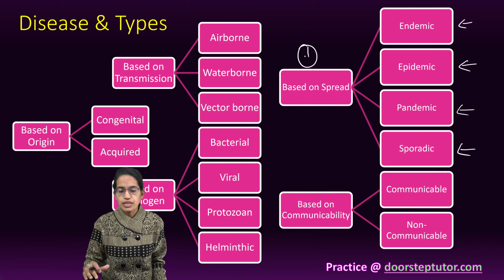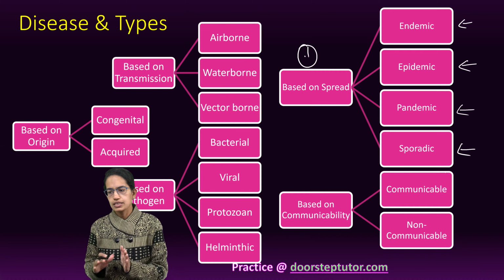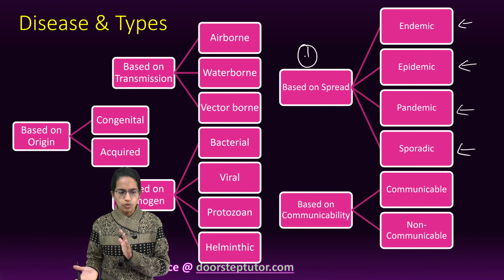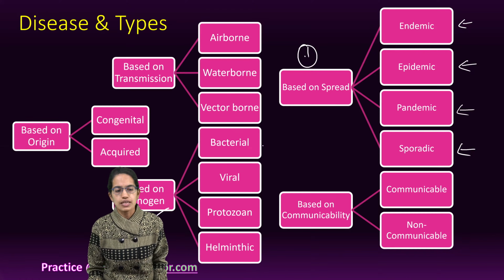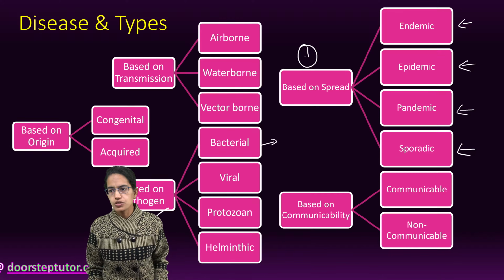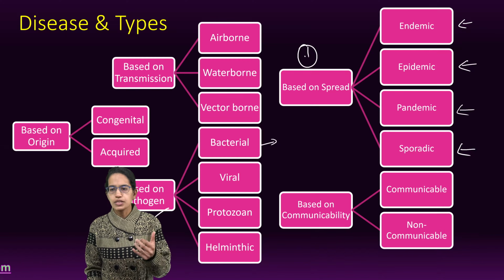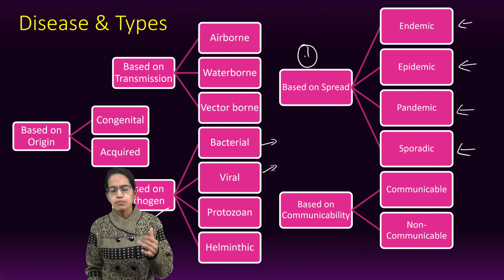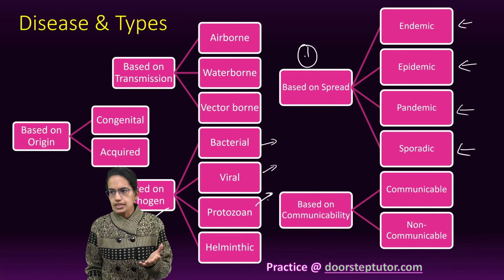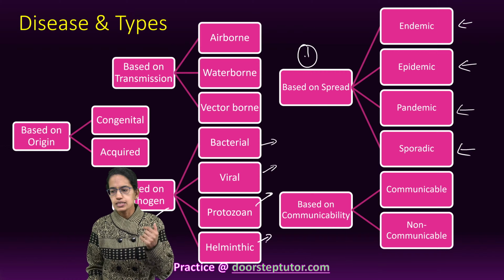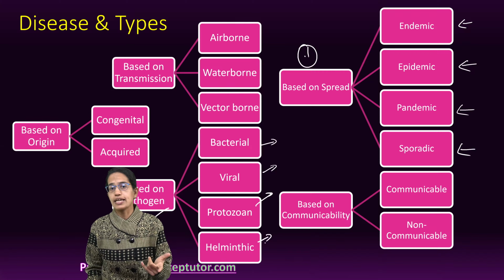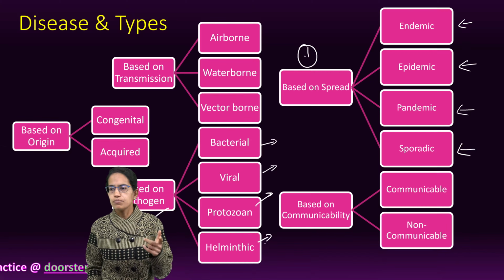Then based on communicability, we can classify the disease as communicable versus non-communicable. Based on pathogen, the disease could be of bacterial origin. Bacterial diseases could be tuberculosis, cholera, tetanus, typhoid. Viral diseases could be mumps, polio, rabies. Protozoan diseases could be malaria, amoebic dysentery. Helminthic diseases include filariasis, ascariasis, which are because of tapeworm and roundworm.